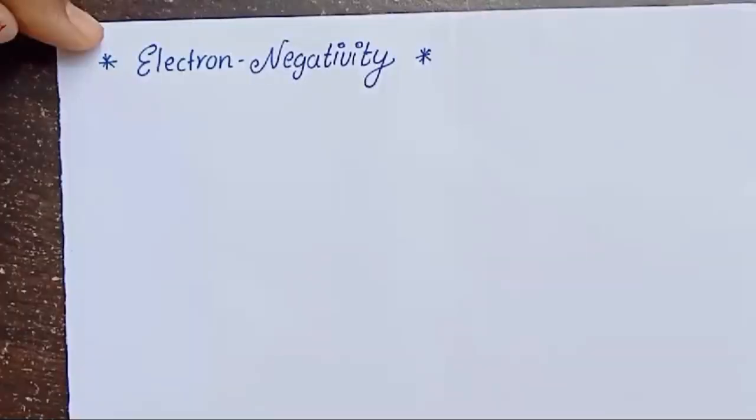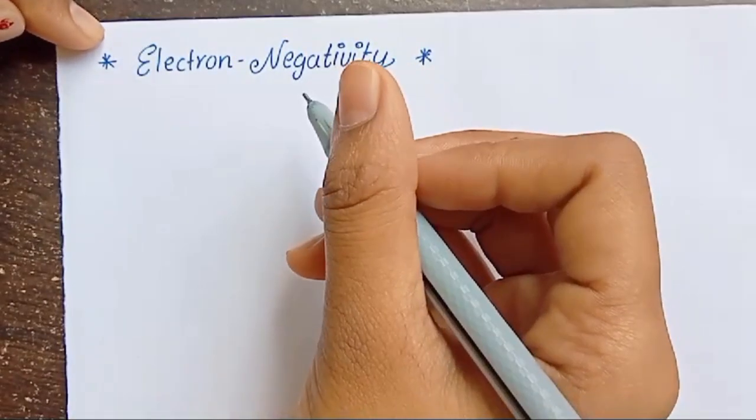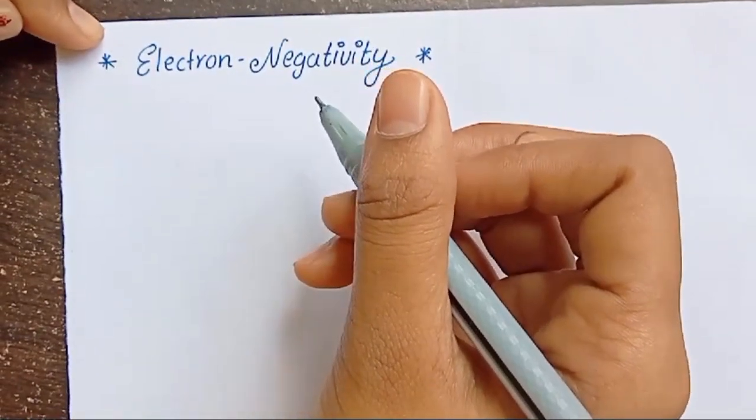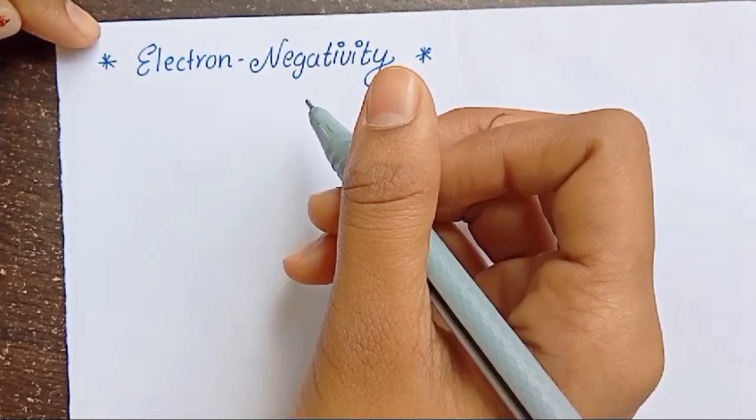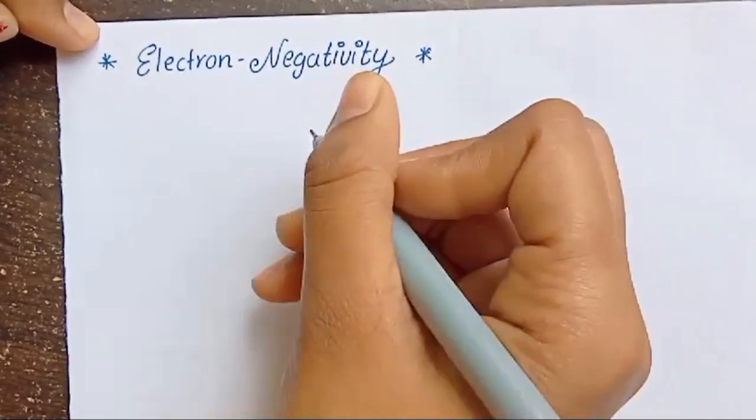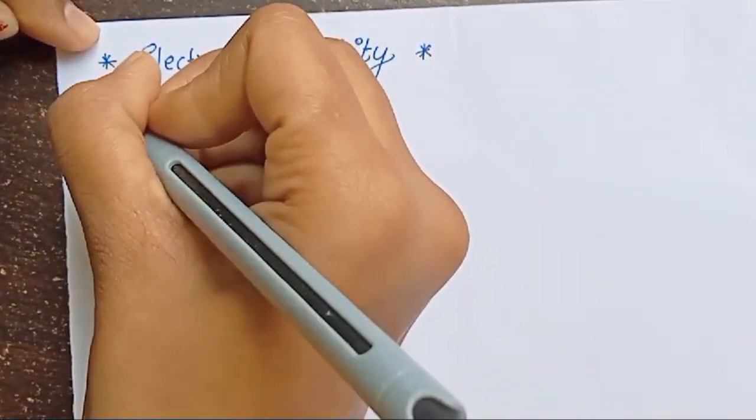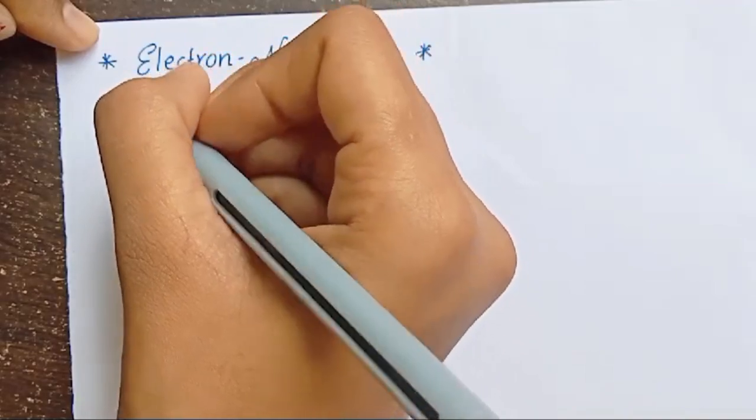Okay. Now the next topic is electronegativity. This is a new concept to you guys, so you should listen very carefully. What is electronegativity?